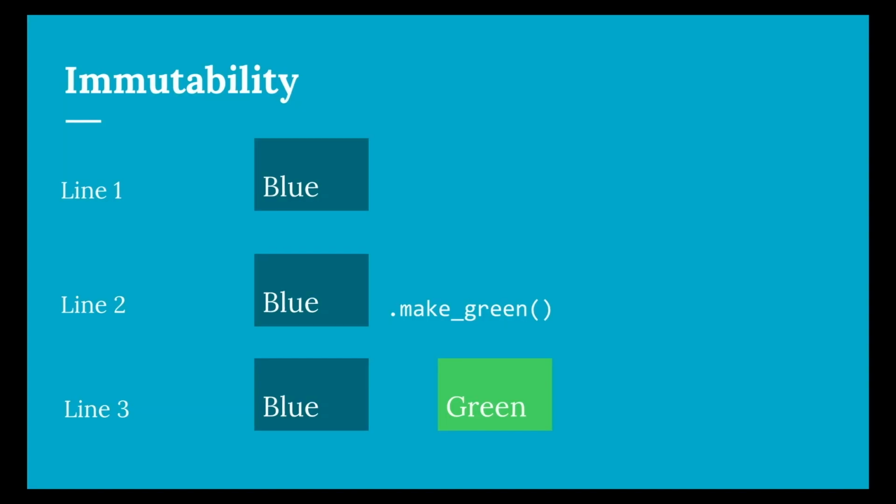If you like visual representations, this is a good one. We start off with just a blue box up at the top. You have a blue box that you call make a green one on in the next frame. And then in the last frame, you actually have a green copy. If you want to be able to refer to the green box, you have to assign it a label.